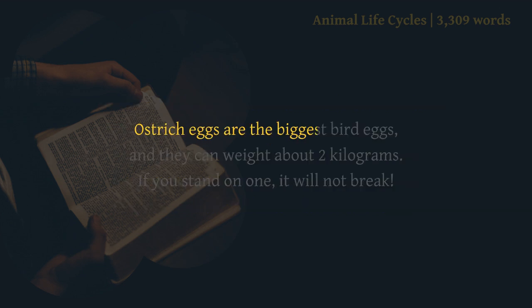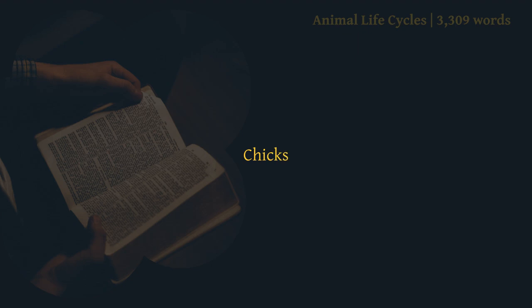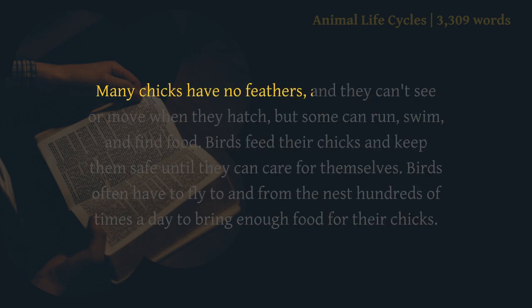Ostrich eggs are the biggest bird eggs, and they can weigh about 2 kilograms. If you stand on one, it will not break. Chicks. Many chicks have no feathers, and they can't see or move when they hatch, but some can run, swim, and find food.